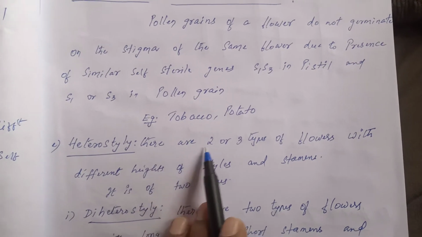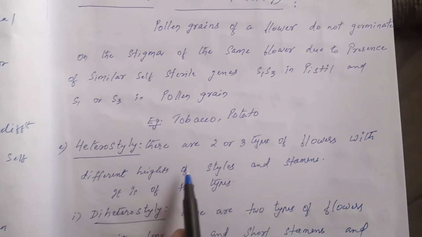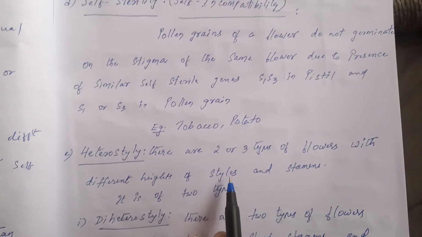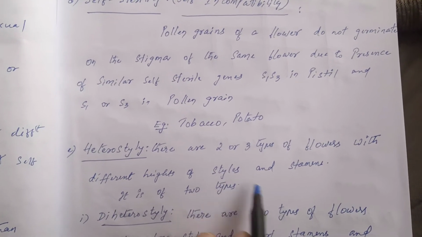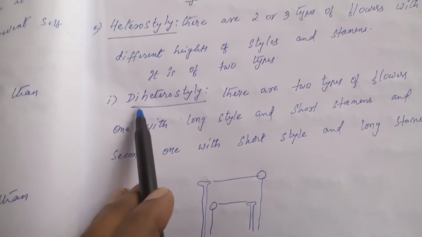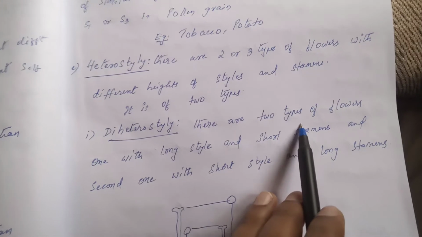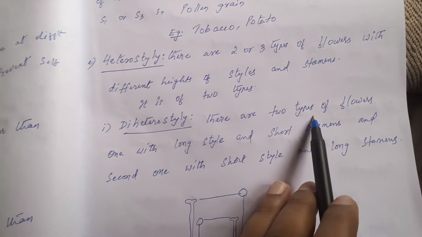Another device is called heterostyly. There are two or three types of flowers with different heights of style and stamens. The presence of different heights of styles and stamens is called heterostyly. Heterostyly is of two types, diheterostyly and triheterostyly. The first one is diheterostyly. There are two types of flowers. Some plants produce dimorphic flowers.